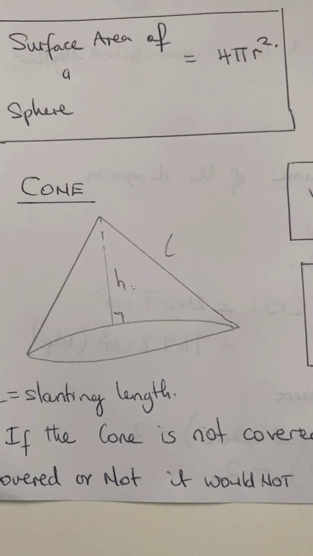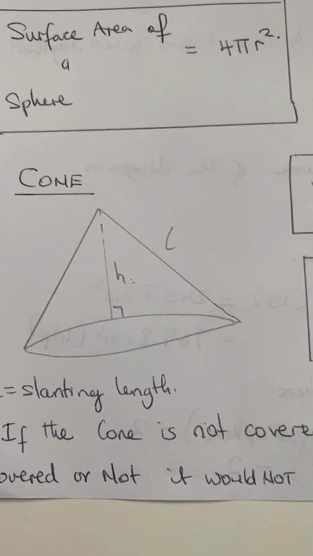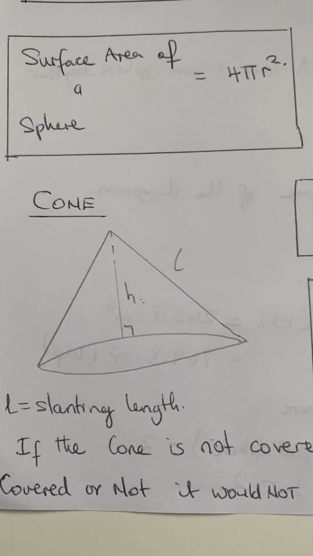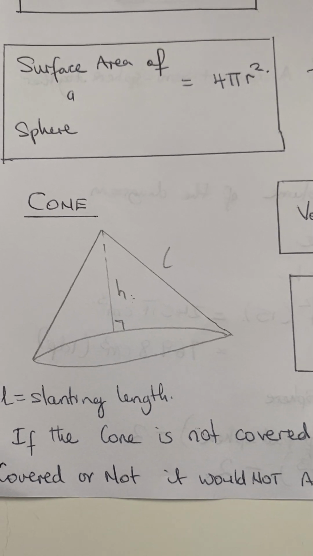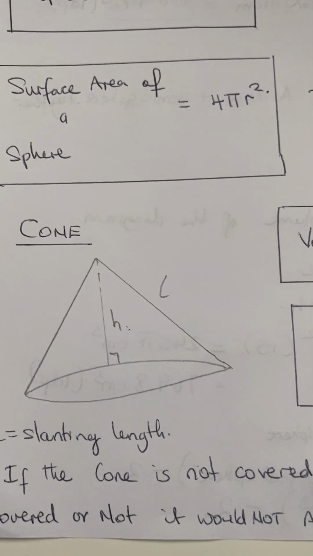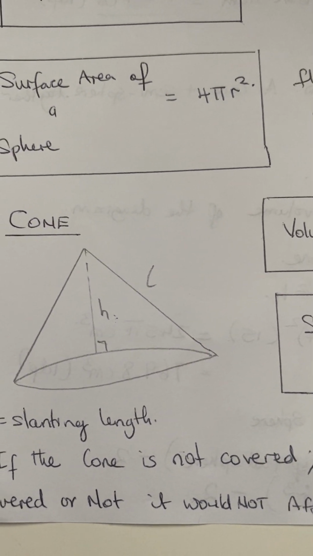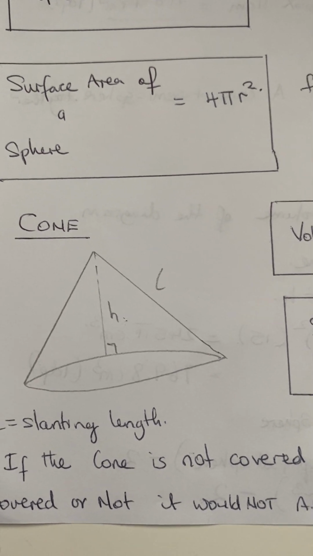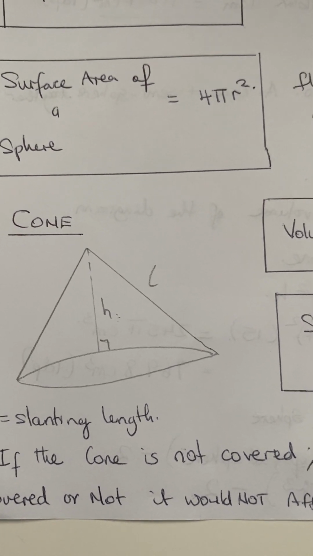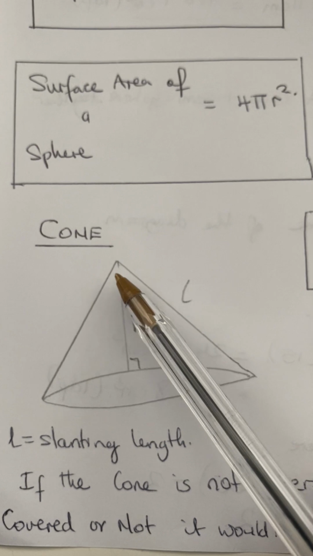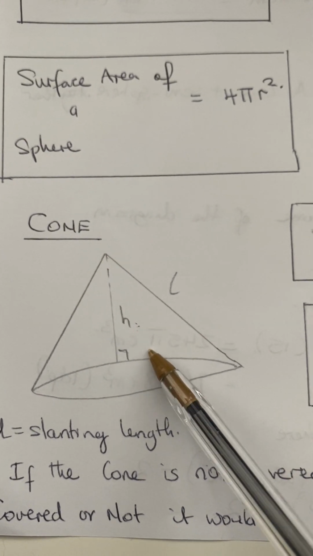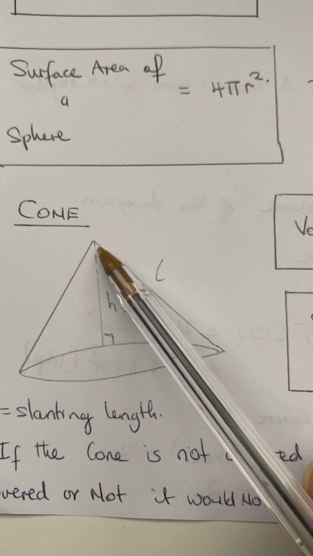Now let's look at the cone. If you buy chips, they'll say a cone of chips. So they'll wrap the paper like a cone. Okay. Now from the center, if it's an open cone, from the top part center all the way to the bottom, that is your actual height.